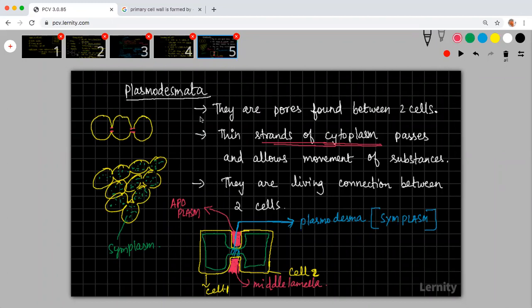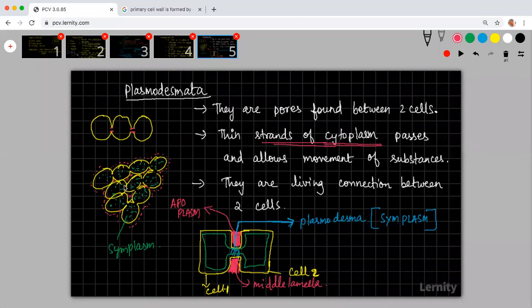Okay. Outside the cells, you will have some other things which are non-living. Even here in the gap between the cells you can have these non-living things.